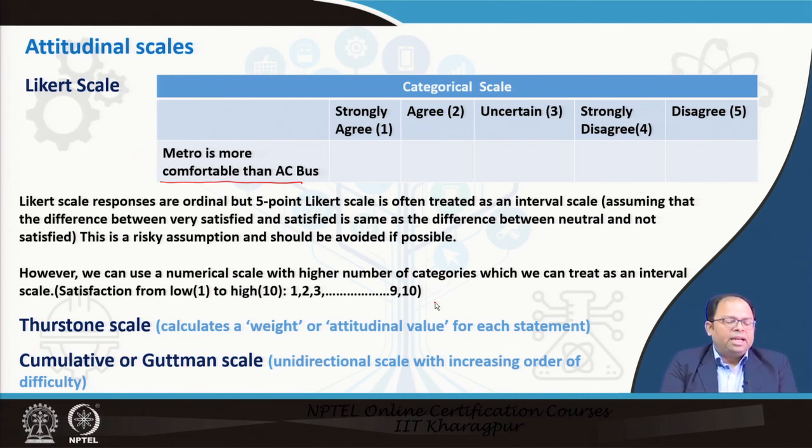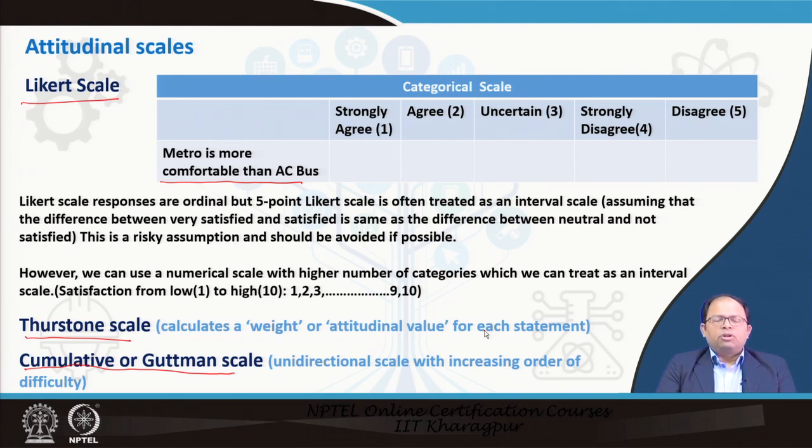So in addition to the Likert scale, we also have two more scales to measure attitude. One is called a Thurstone scale and the other is called a cumulative or Guttman scale. These are not as common as the Likert scale, but in the Thurstone scale, we calculate a weight or attitudinal value for each statement. That means for every statement that is made, we give a weight to that statement, and in some way it is subjective, based on the judge who is giving that weight. But at the same time, this is another way of measuring which is different from the Likert scale.